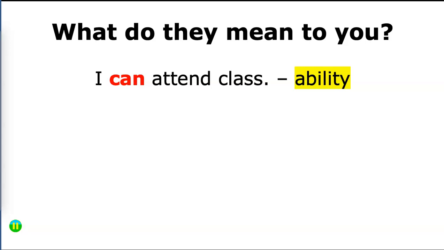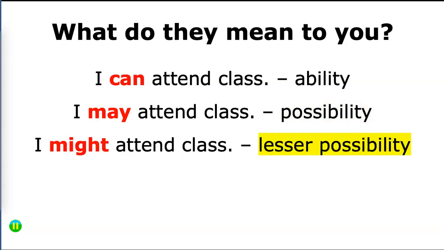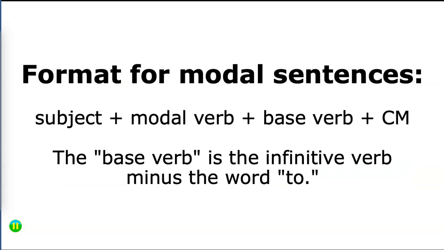Some of the meanings could be ability. I can attend class. I have the ability to do so. I may attend class. It's a possibility. I might shows a lesser possibility. I could shows both ability and possibility. We're going to go into more detail in just a minute.